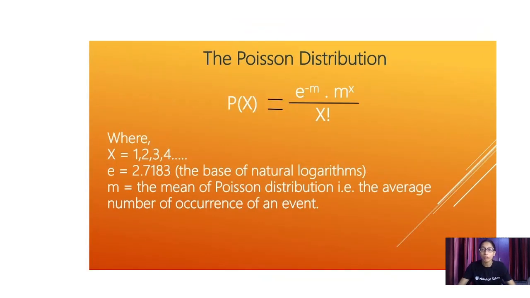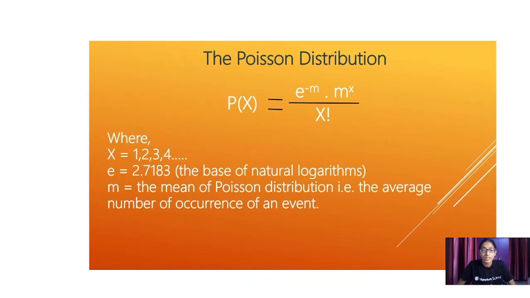Now, what is the formula of the Poisson distribution? The Poisson distribution has a formula: P of x is equal to e to the power of minus m, multiplied by m to the power of x, divided by x factorial. Now what is x? x is a number starting from 0 to infinity. And e is the base of the natural logarithm. The value of e is 2.7183.